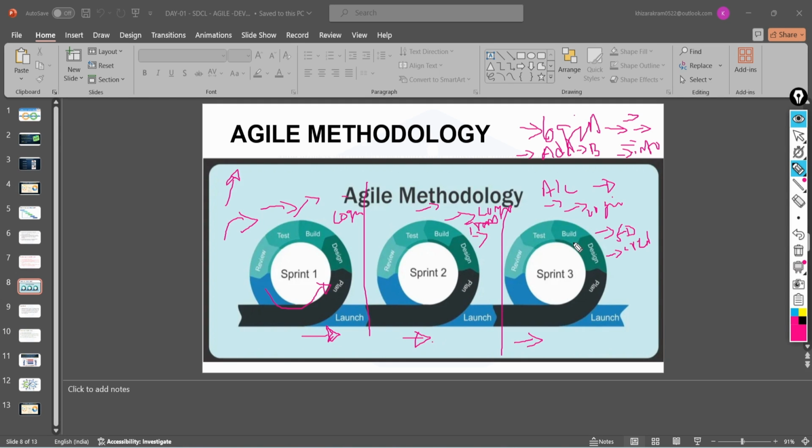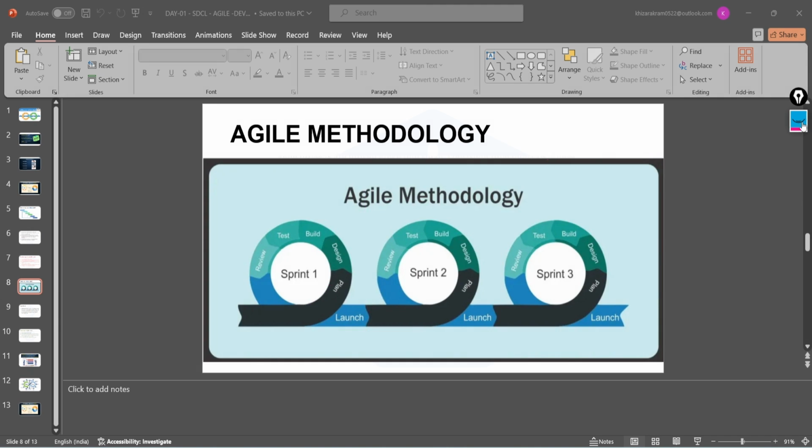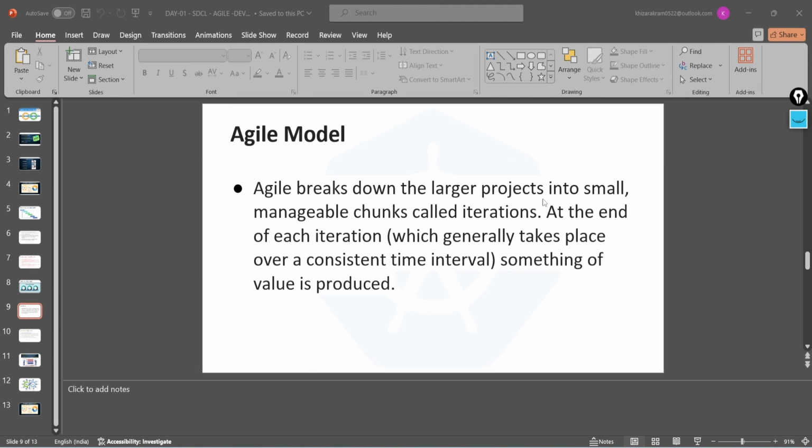So this was the methodology used currently, agile methodology. That means it's a fast methodology, which is being used in the IT industry. It will break a large project into small manageable chunks, such as iterations, and at the end of each iteration there is a delivery, following a consistent plan and role.